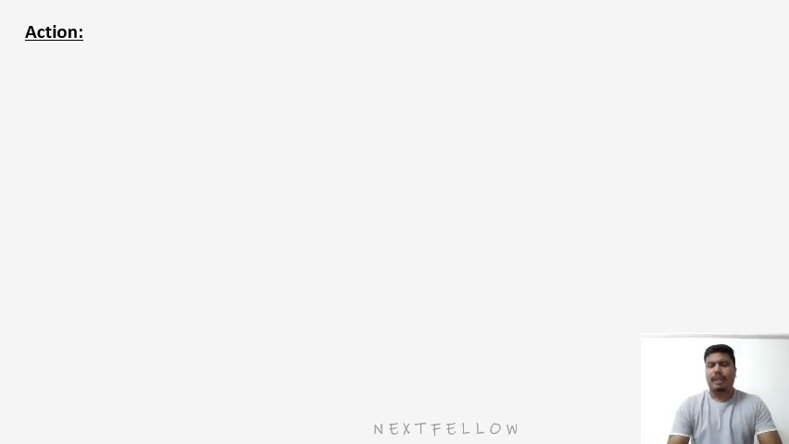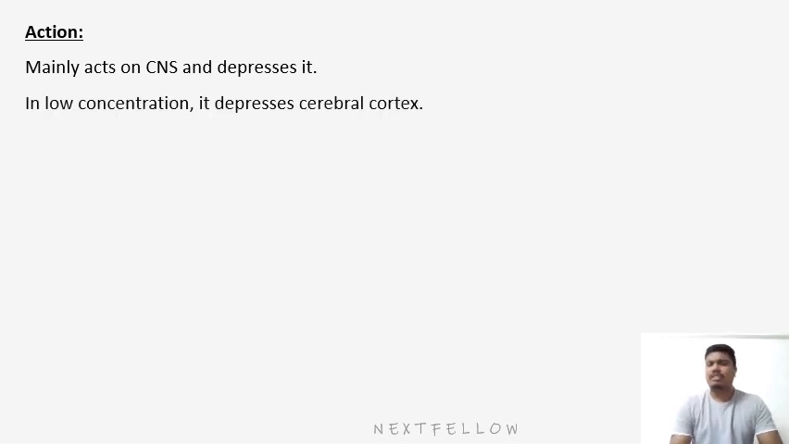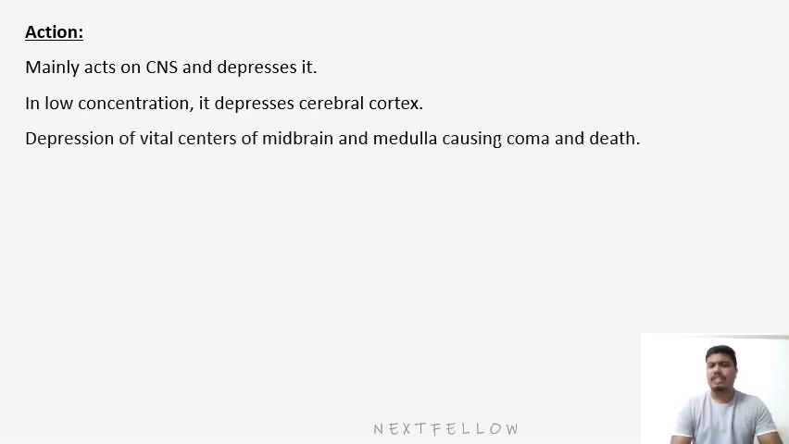Now we will learn about the mechanism of action of alcohol. Alcohol is a well-known stimulant in a low concentration, but it mainly acts on the CNS and depresses it. The frontal lobes are more sensitive to low concentration, which results in mood changes, followed by the occipital lobe, which leads to visual disturbances, and finally the cerebellum, which leads to loss of coordination. In low concentration it causes depression of specialized and sensitive cells of the cerebral cortex with release of their inhibitory tone, leading to unrestrained behavior. The depression of vital centers of midbrain and medulla causes coma and death.